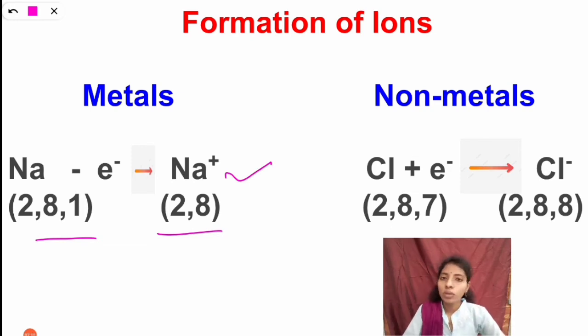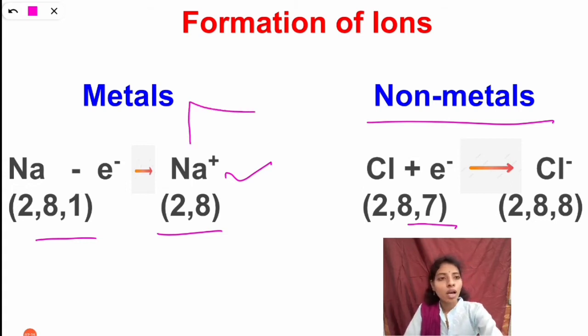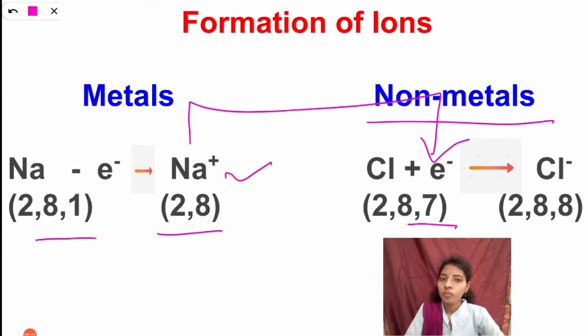And coming to chlorine, this belongs to non-metals. That means it can gain an electron to get stable with 8 electrons in the valency shell. So the valence electrons are 7. When it gains 1 electron from another element, it becomes stable with 8 electrons in the valency shell.